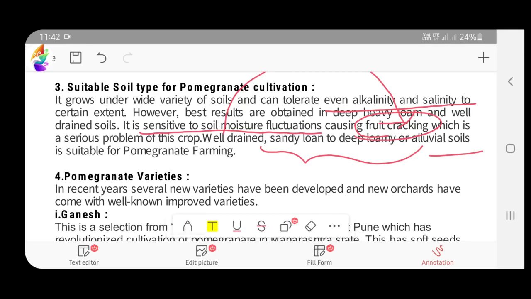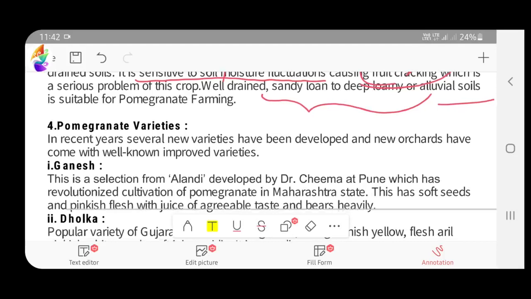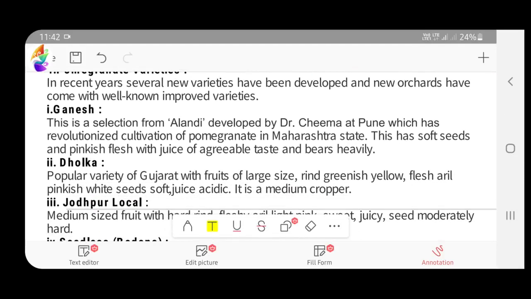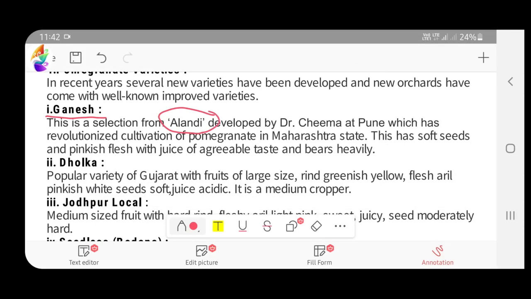With this, we are going to the pomegranate varieties. Ganesh is said to be one of the important varieties. It is a selection from Alandi, developed by Dr. Chima at Pune. Ganesh variety revolutionized the cultivation in Maharashtra. It has soft seeds, and usually the developed varieties are found to be soft seeded or seedless in nature compared to other varieties. Alandi is a hard seeded variety from which the soft seeded variety Ganesh has been selected by Dr. Chima at Pune, and it revolutionized the cultivation of pomegranate in the Maharashtra area.